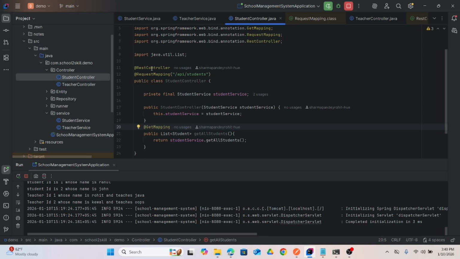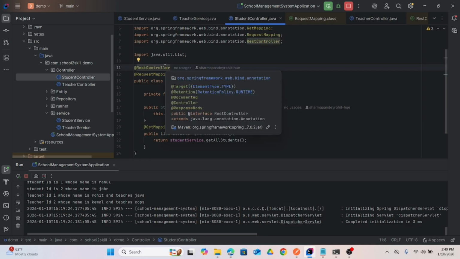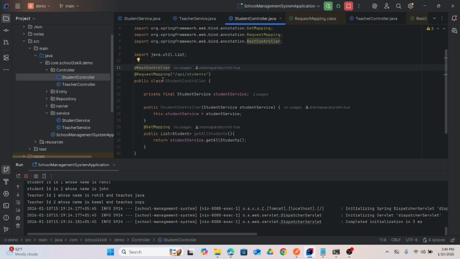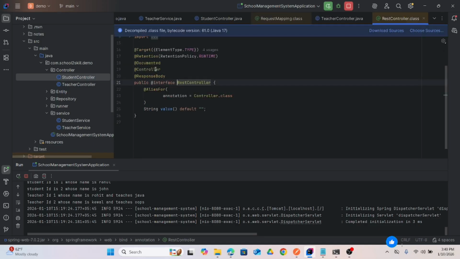In the controller also we have one REST controller and one request mapping, and REST controller is used in case of a RESTful API, which gives response body as well as controller both. If we go over here, we can see controller as well as response body both are here.